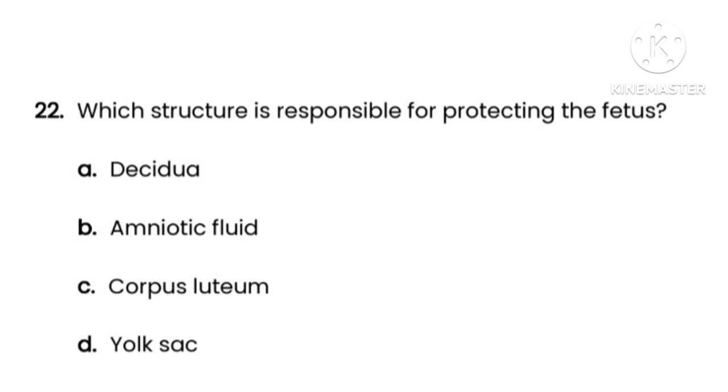Next question number 22. The question is, which structure is responsible for protecting the fetus? Here options are option A, decidua, option B, amniotic fluid, option C, corpus luteum, option D, yolk sac. So here the correct option is option B, that is amniotic fluid.